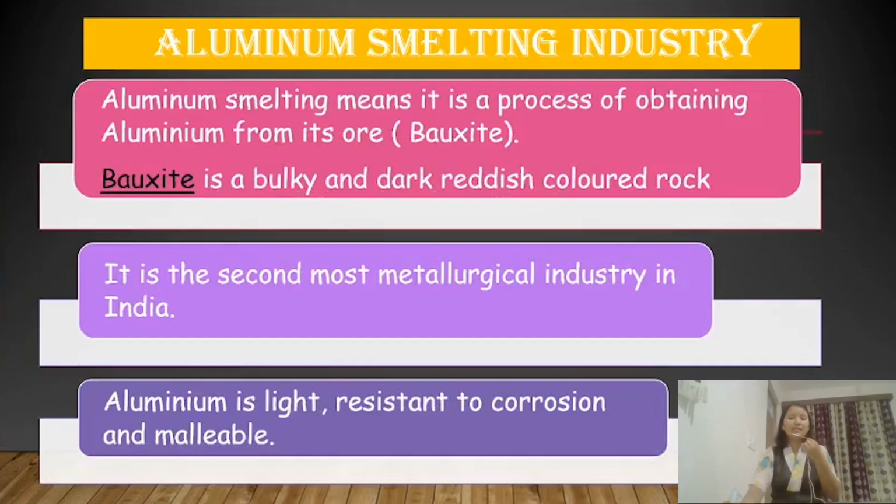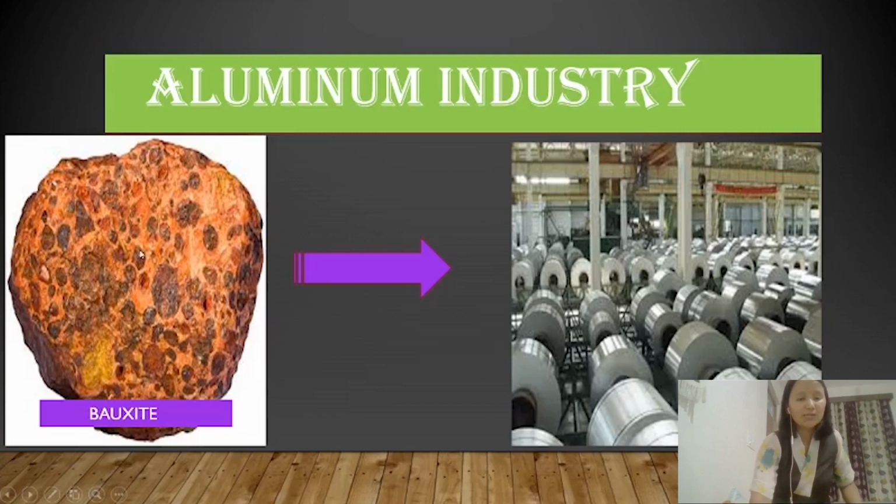Now coming to the second mineral based industry, that is the aluminum smelting industry. Aluminum smelting is a process or an activity through which we obtain aluminum from its ore, and its ore is bauxite. Bauxite is a natural rock from which we obtain aluminum. Bauxite is a very large, dark reddish colored rock. So let me show you the picture. This is the bauxite from which we get aluminum.